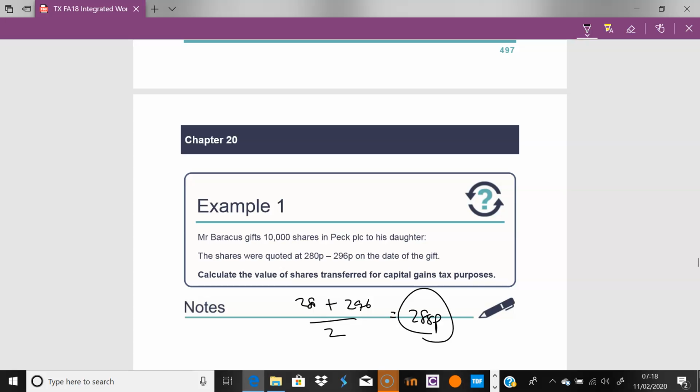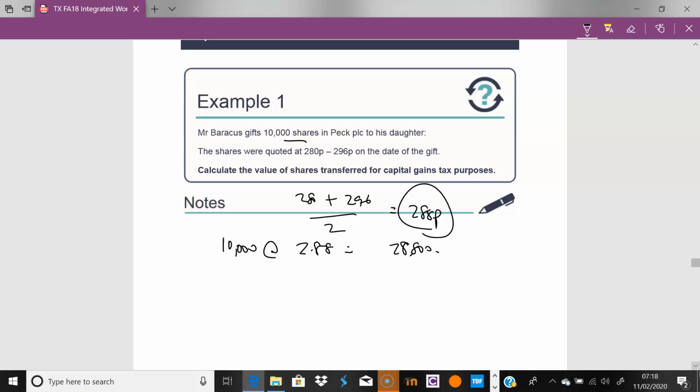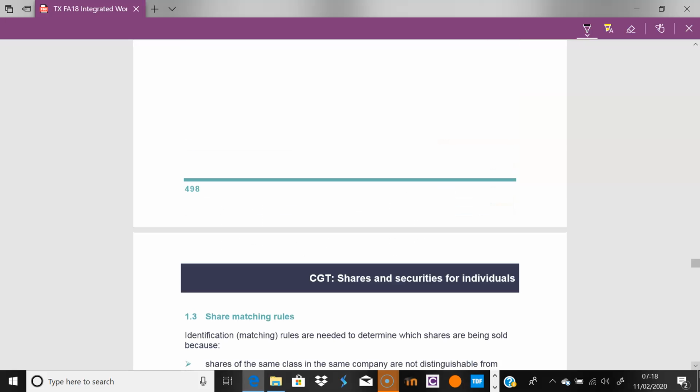So the value of the shares transferred is 10,000 at £2.88, which is £28,800. Great, and we have that. So that's the first thing. That's just the valuation, which is pretty straightforward, nothing crazy.